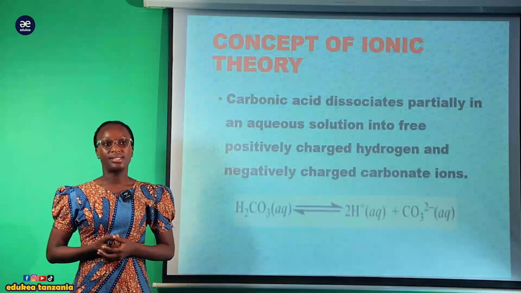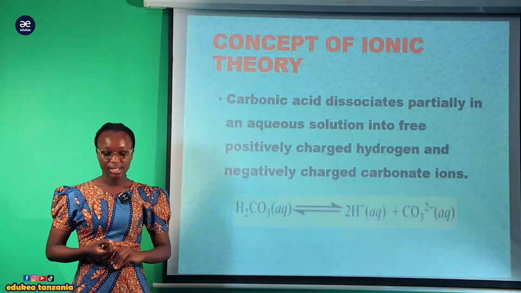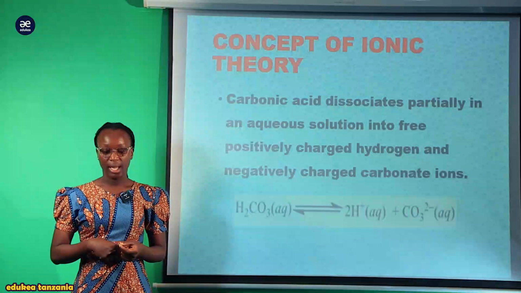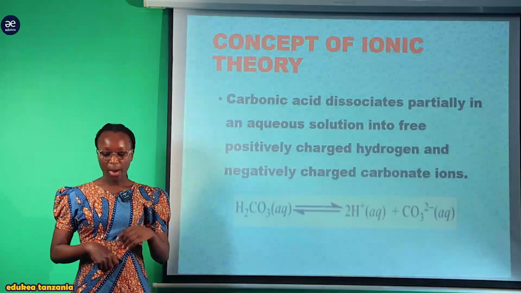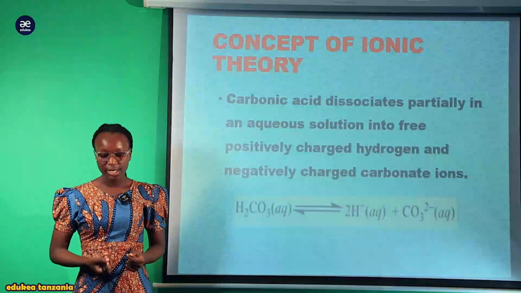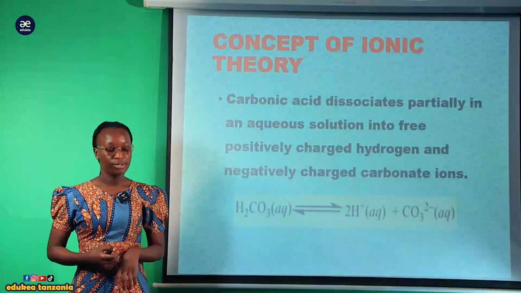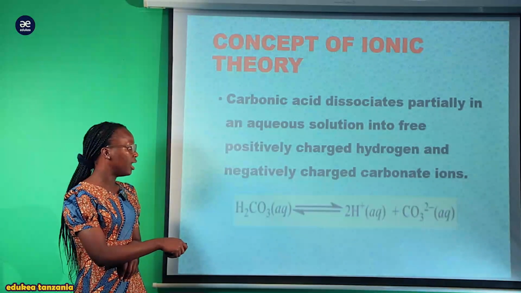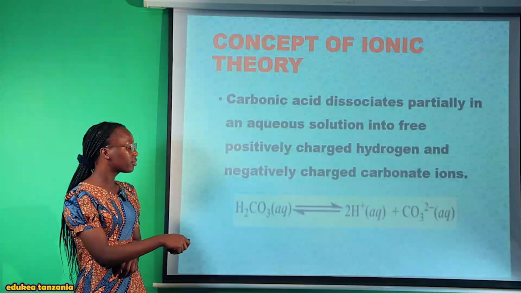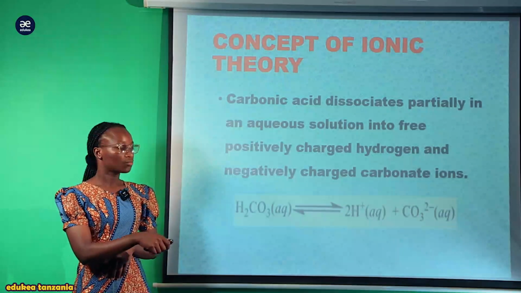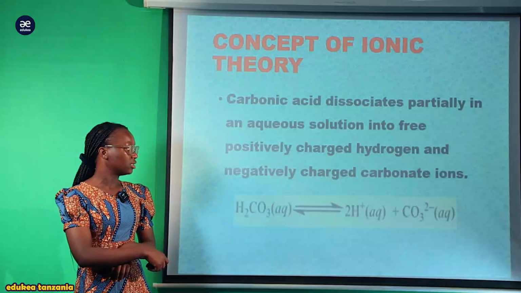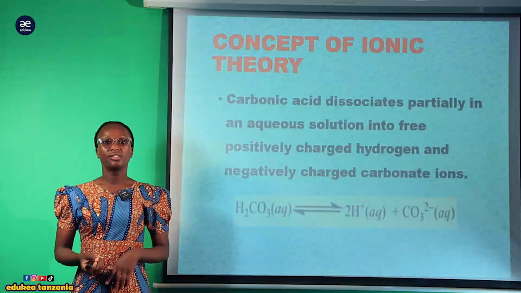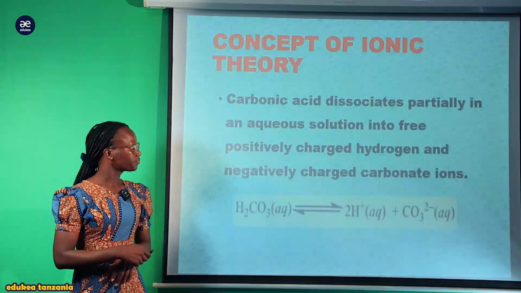Another example is carbonic acid. The carbonic acid, also a weak acid, dissociates partially in a solution into free ions, where we are going to have the positive charge of hydrogen as well as the negative charge of carbonate ions. For instance, consider here, this is the carbonic acid ambayo hapa unaona double arrow, whereby it is half pointing in opposite directions, and we are going to have our positive charge ion, which is hydrogen, and the negative charge ion of carbonate there.